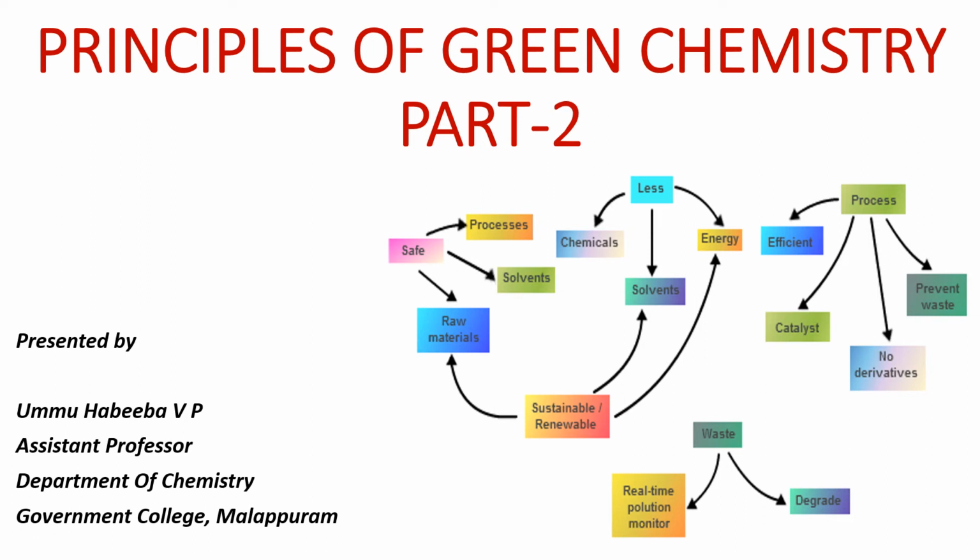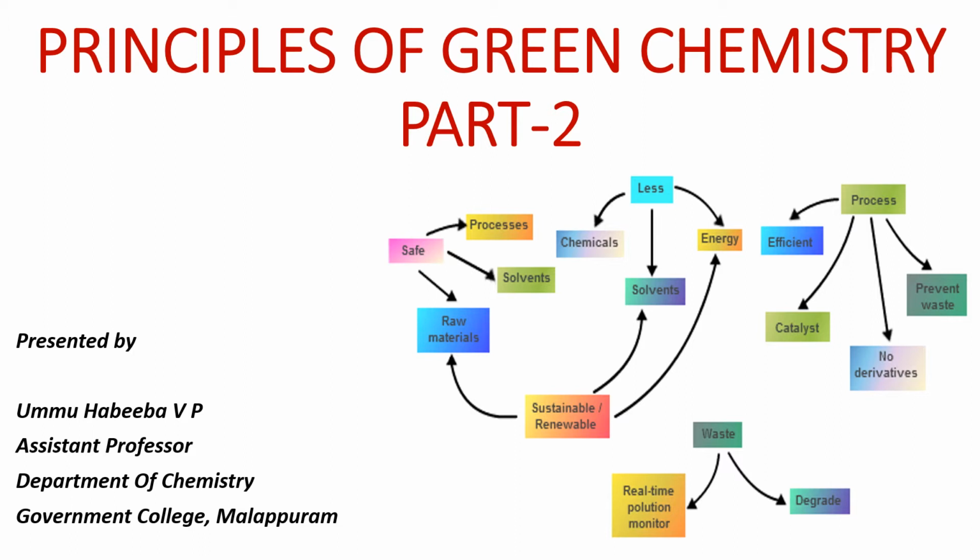Hello, my dear students. In the last class, we have already discussed green chemistry. We know green chemistry is the design of chemical products and processes that reduce or eliminate the use or generation of hazardous substances. Green chemistry applies across the life cycle of a chemical product, including its design, manufacture, use, and ultimate disposal.